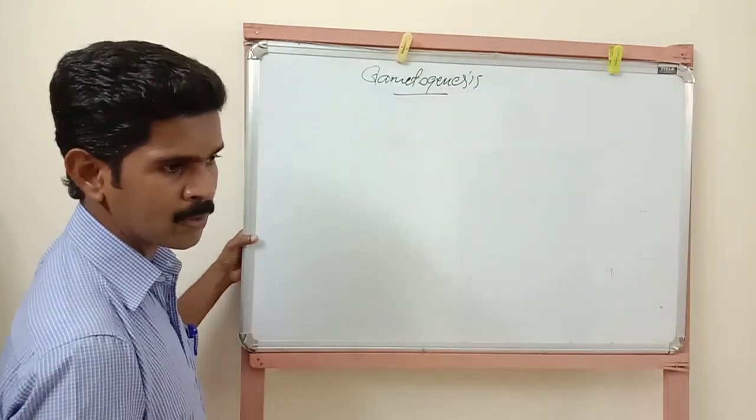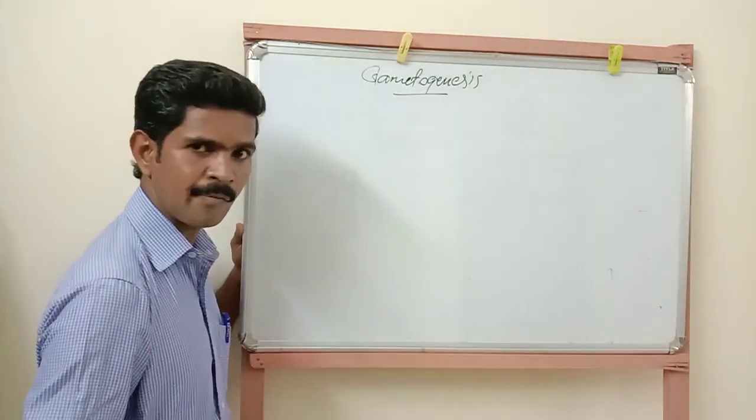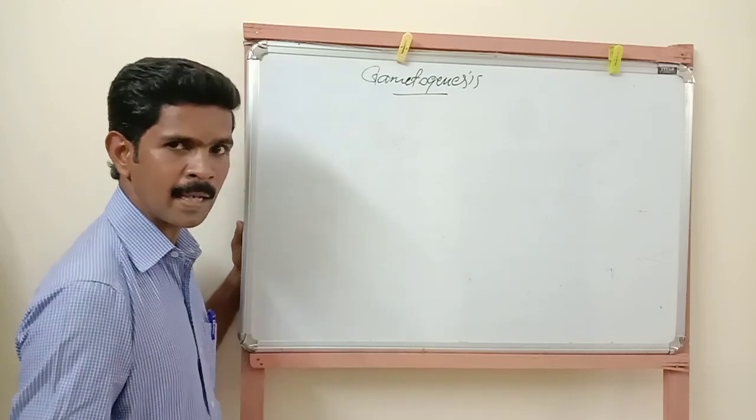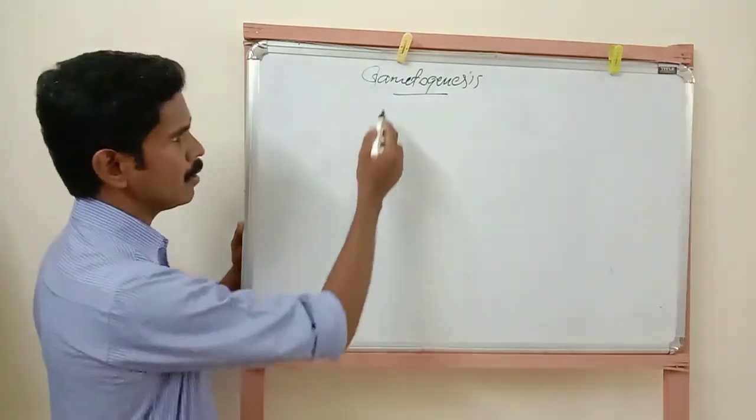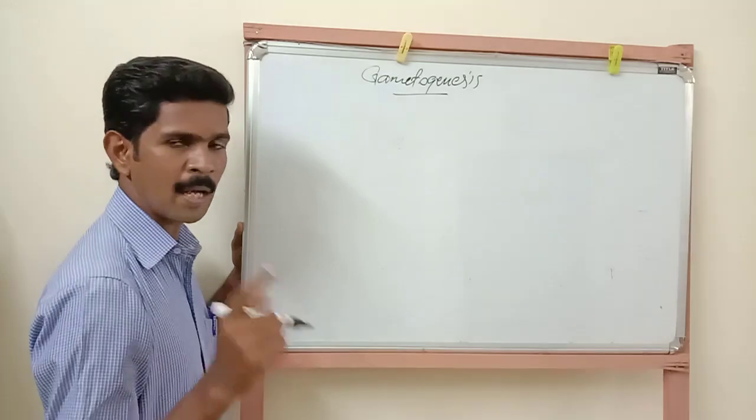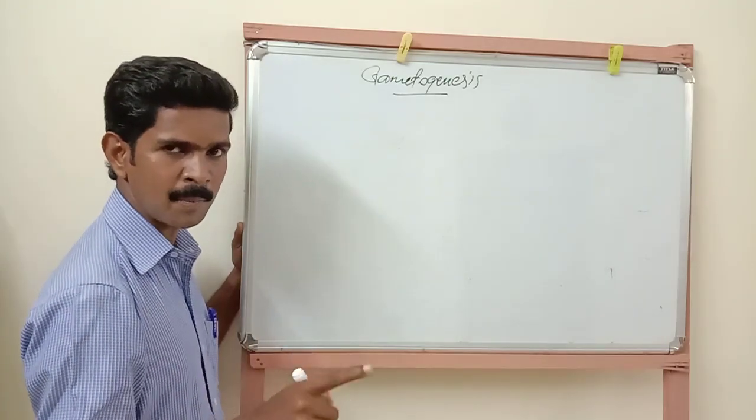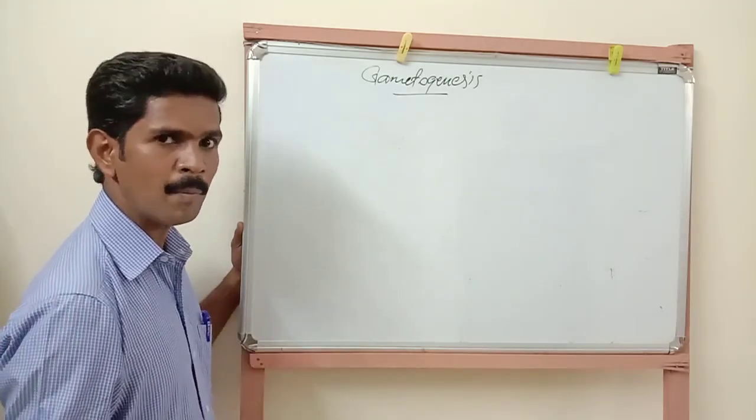Gametogenesis. So it's a 2-mark question. Gametogenesis means the process of formation of male and female gametes inside the reproductive system. You all know, gamete to gamete. The male gamete is called sperm and the female gamete is called ovum or egg.